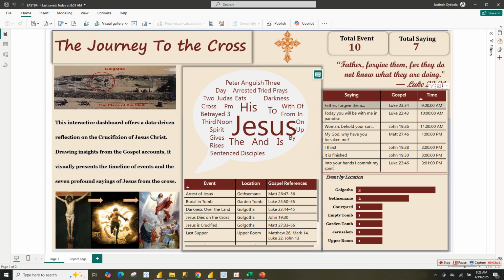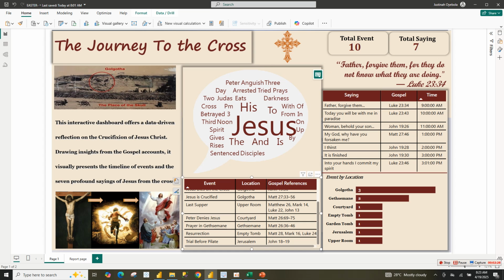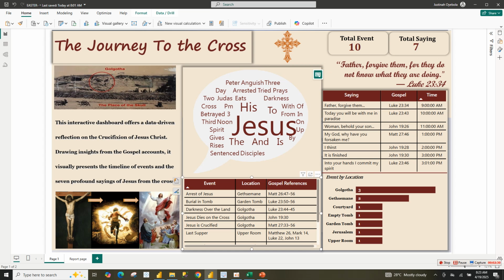The first table tells us about the seven sayings on the cross: the sayings, the biblical reference, and also the timestamp. These are the 10 events on the cross, the location where each of these events happened, and also the gospel reference. And these are events by location, which I analyzed using bar charts.